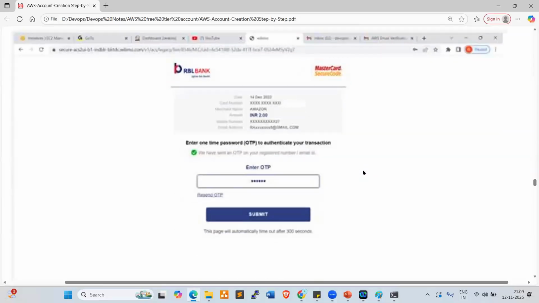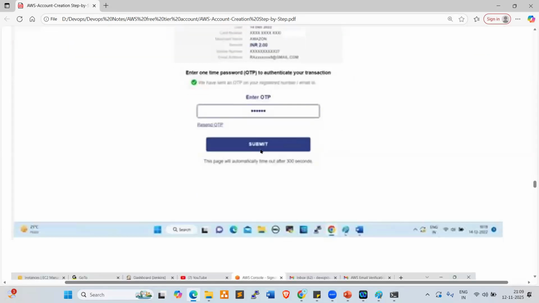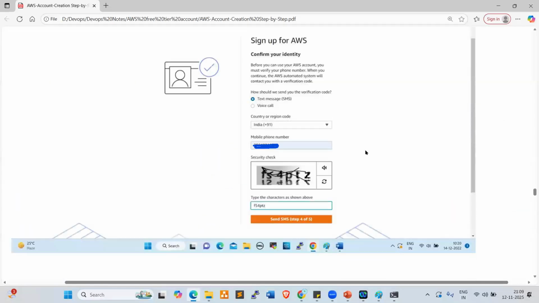Look at this. Once you continue, it will ask you to provide your OTP. You will get one OTP on your mobile. Provide the OTP here. Once you submit this, 2 rupees will be deducted from your account, right? After that, it will ask you to check by text message or voice call.